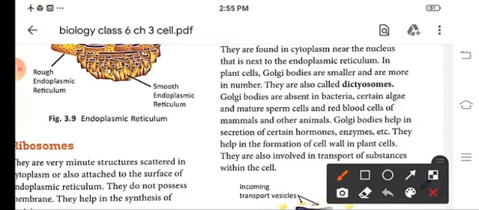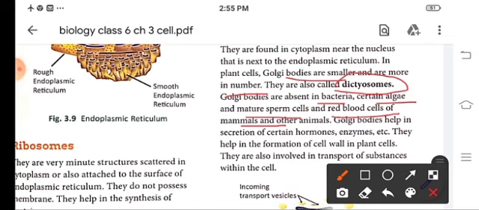In plant cells, these Golgi bodies are smaller in size and more in number, known as dictyosomes. Golgi bodies are absent in bacteria, certain algae, and mature sperm cells and red blood cells of mammals.